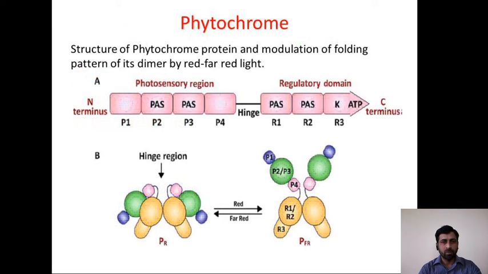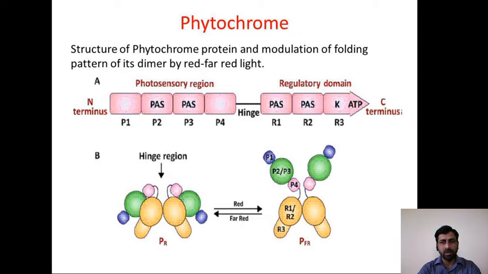Then phytochrome. Where are they present? They are generally present in the leaves or young leaves. There is a specific structure of phytochrome. They are proteins, and the folding pattern of their dimer is modulated by red and far red light.